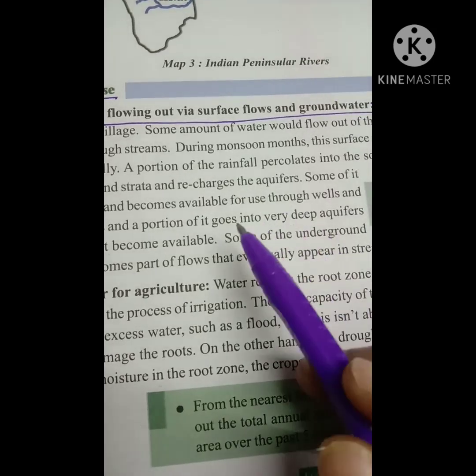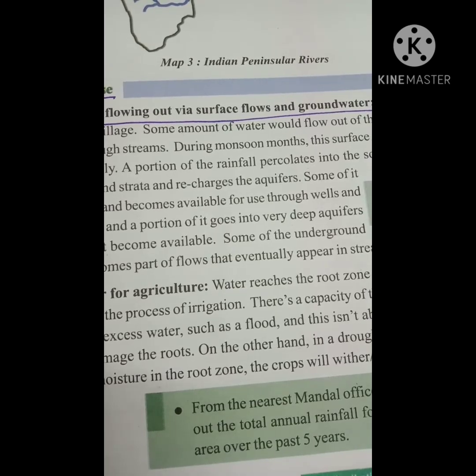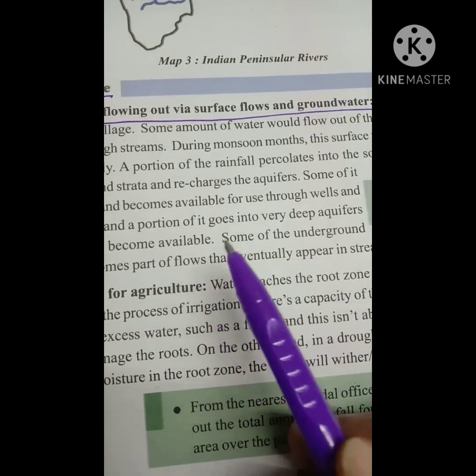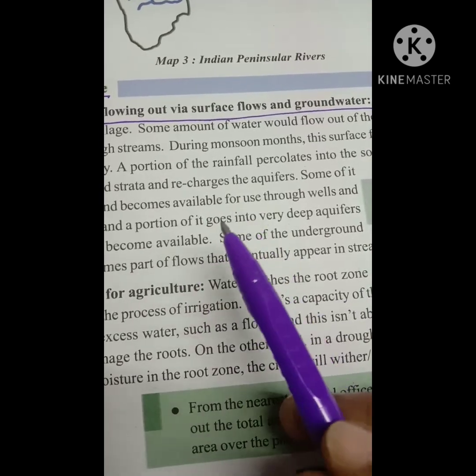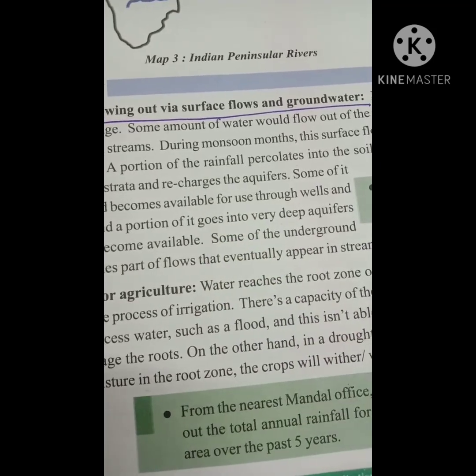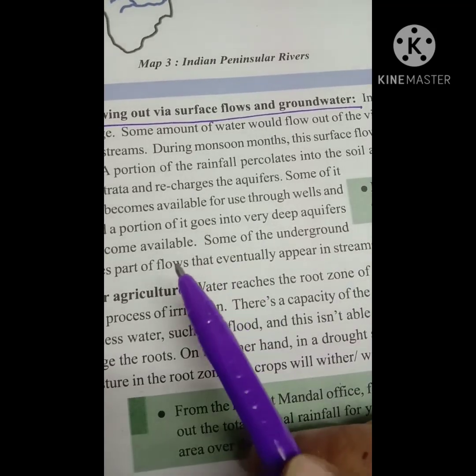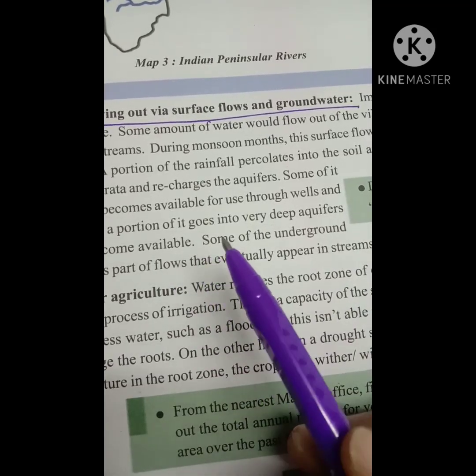In olden days, the use of water was less. Water resources were used only for domestic and agriculture purposes.